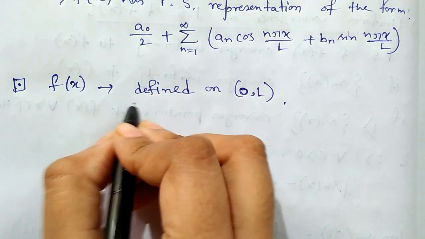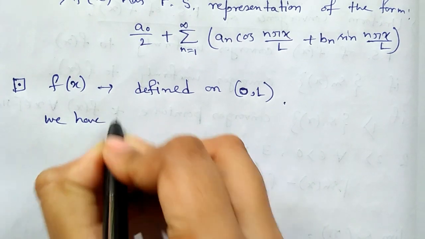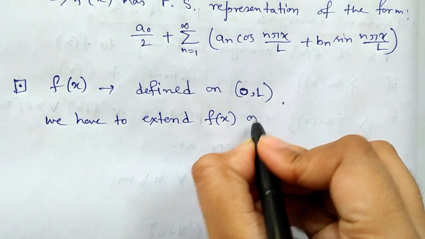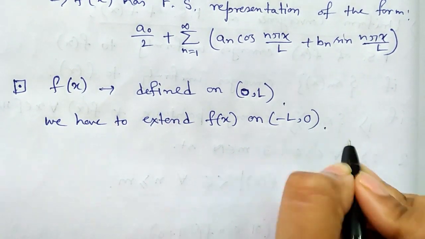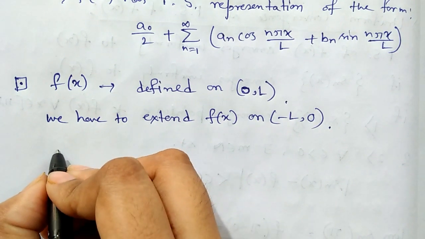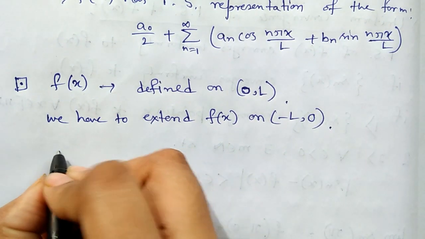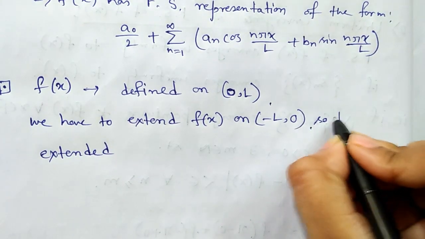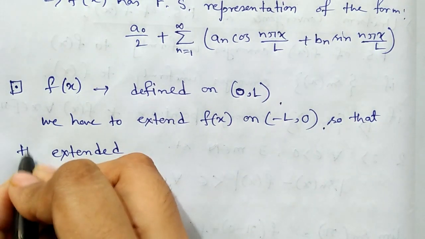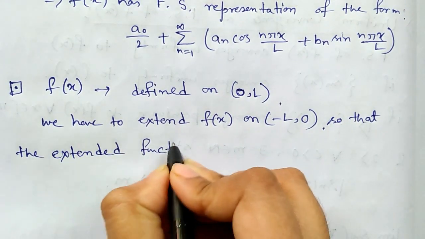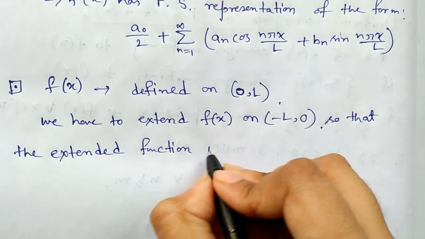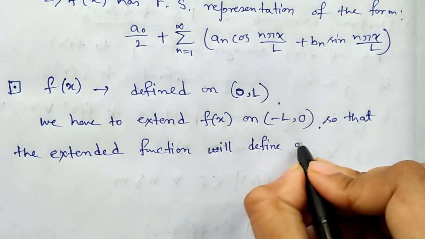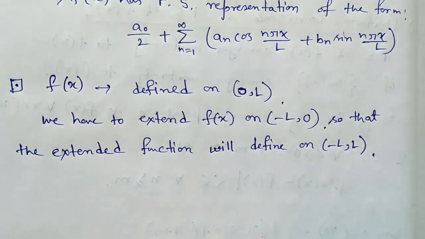That is, we have to extend f(x) on (-l, 0), so that the extended function will be defined on (-l, l).